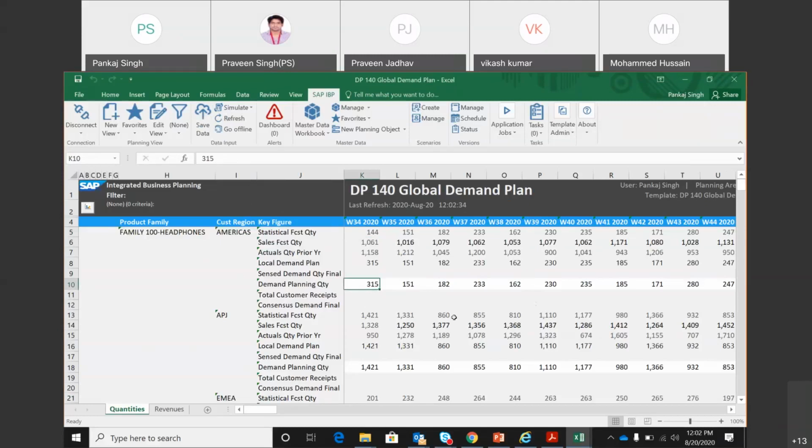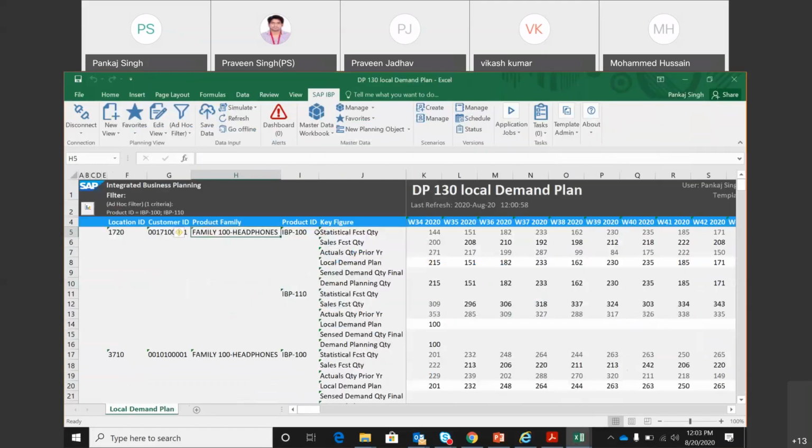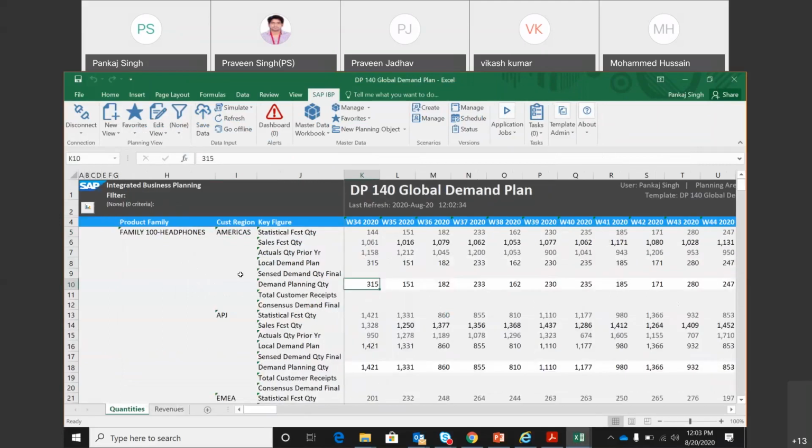The process of demand planning, which we started by doing a history cleansing, we did the history cleansing at product, location, and customer ID level. Then we generated the forecast at product, location, and customer level. Then we generated the local demand plan, again at the product, location, customer level. That's where we put it manually. But then we came to the last template where we are generating the global demand plan, and we want to do this at a product family level. So we get a 315 quantity, and if I want to change and make it 500, I will do it over here.